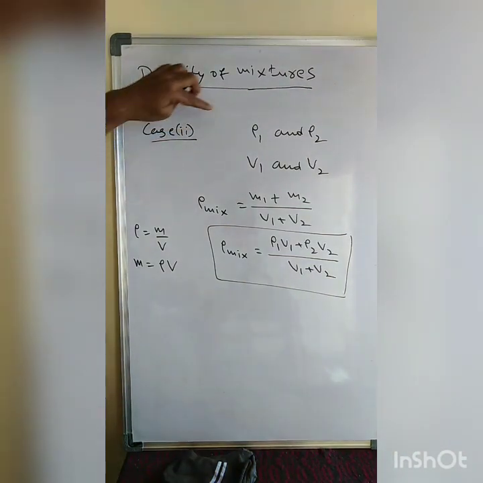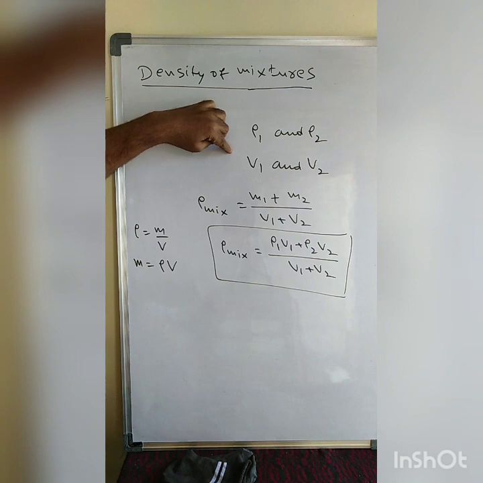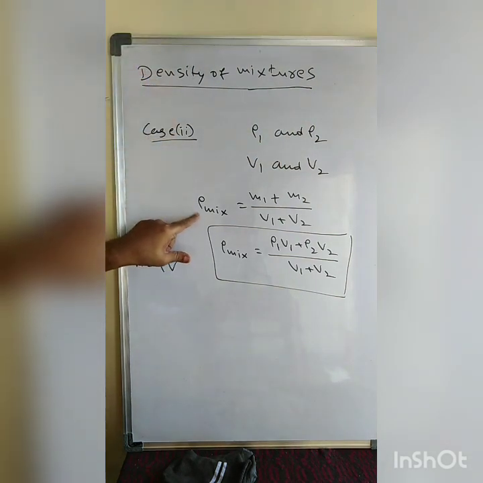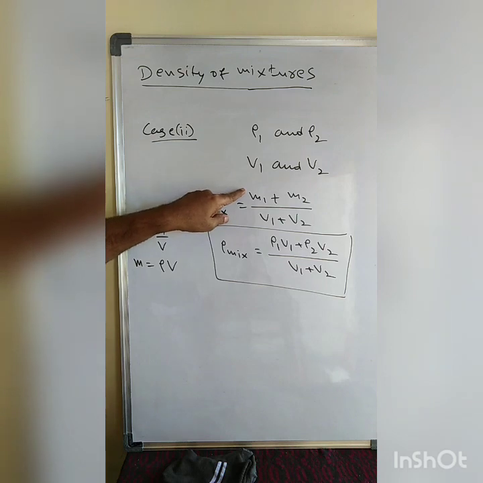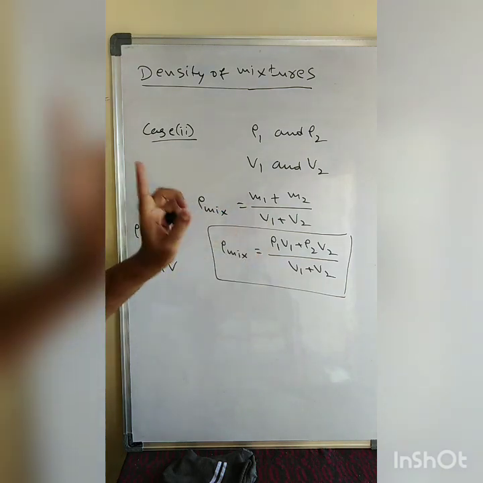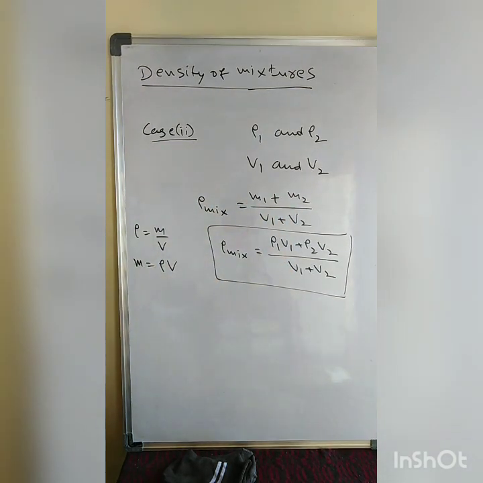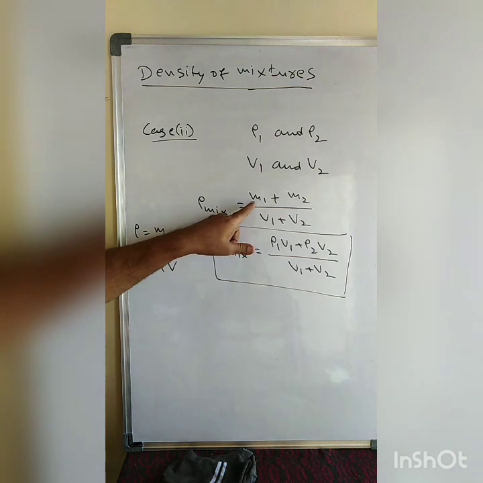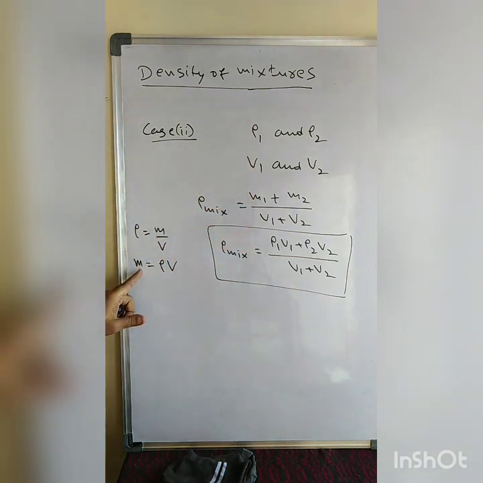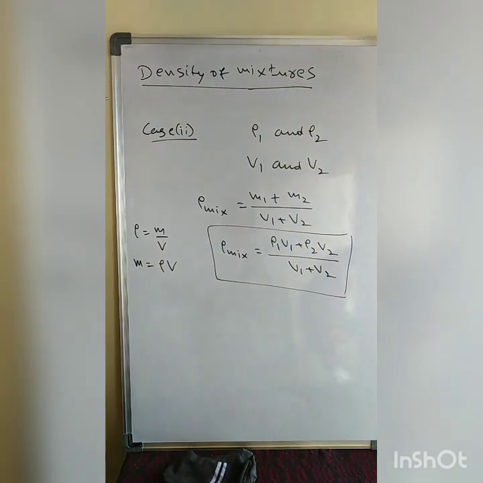See carefully what they are given here. They are given the densities and the volumes. The density of the mixture is total mass by total volume. The total mass is M1 plus M2, and the total volume is V1 plus V2. But the masses they did not give, so in place of mass we substituted density into volume: rho 1 V1 plus rho 2 V2.